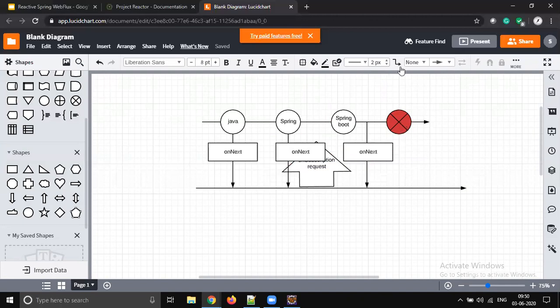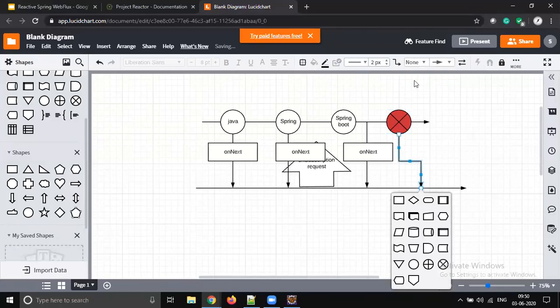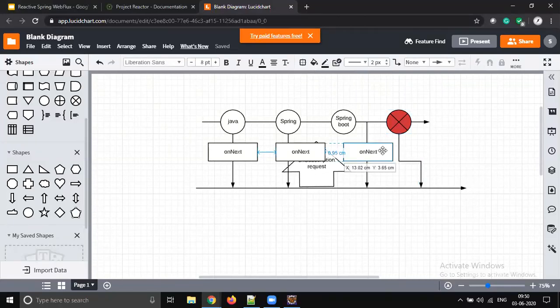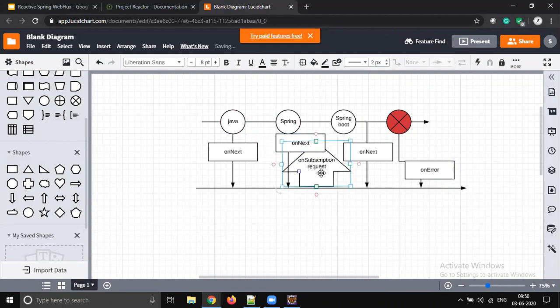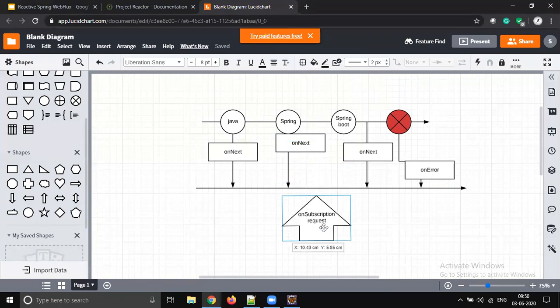When the error is going to trigger, Flux will not give on next, it's going to throw the on error event. So what event is going to be triggered here? On error. So these are the sequence of events that are going to be triggered. It all starts with subscribe, on subscribe, then request. So on subscribe and request, this is what is called subscription.